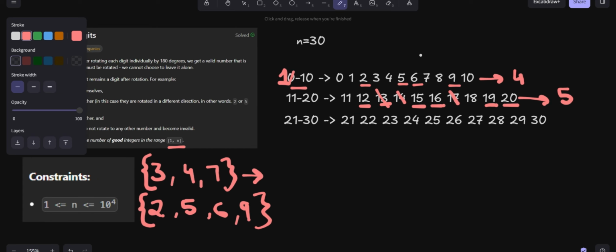Okay, so for the next range, 21 to 30. First of all, we'll cancel out all the numbers that are going to be invalid, which contain 3, 4 or 7. So 23, 24, 27 will never contribute to our answer, and 30 also. And we will take into account those numbers which have at least one of 2, 5, 6, 9. We can say that 21 to 30 has 2's everywhere, so all of the remaining ones will contribute to our answer because 2 is going to change to 5. And there are 6 numbers. So the answer for 1 to 30 is going to be 4 plus 5 plus 6, which is 15.